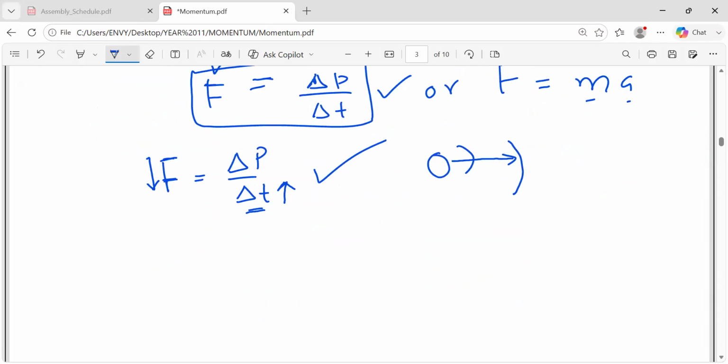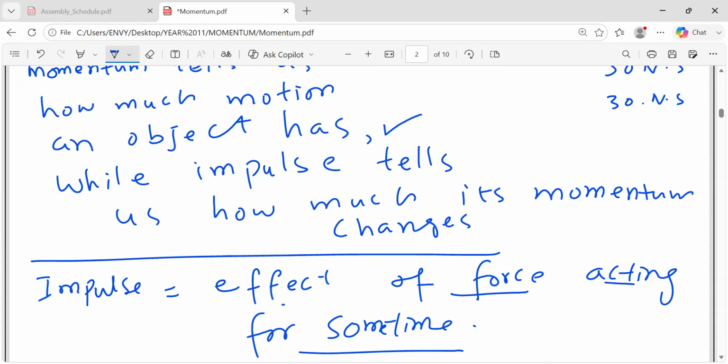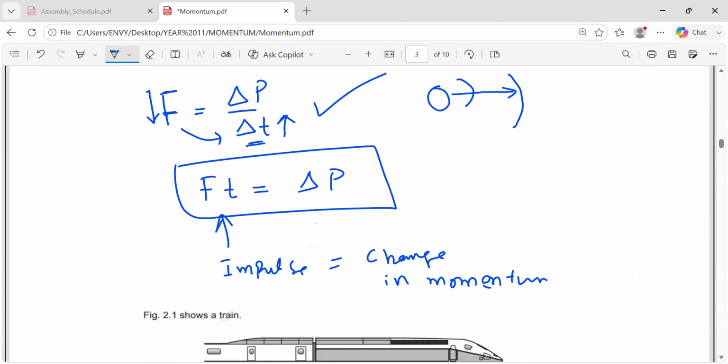Let me check what is remaining in this concept. Nothing. Inshallah, we will be doing questions on this. You can also change this equation into Ft equals change in momentum. So this is basically the same relation as impulse equals change in momentum. Please write down all these equations which we have done. These equations will be used to solve different questions. And inshallah, exam style questions will be shared with you after we do the principle of momentum.